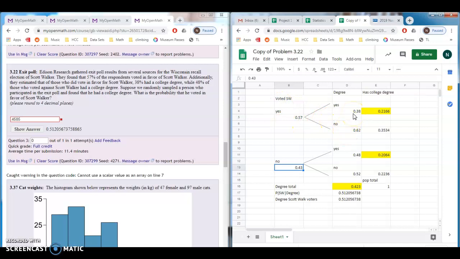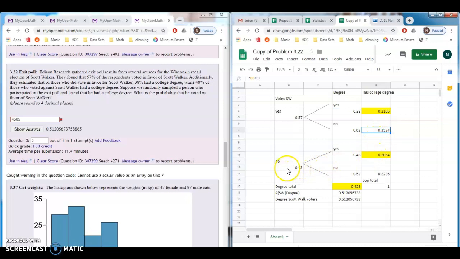So if we want to know what percent total have the college degree of this group, we have to take 0.57 and multiply it by 0.38 to get this number. So about 22%, or 21.66%, have college degrees in the population, right? That's this 38% that have college degrees, given that they voted for Scott Walker, they are represented by actually 21% in the whole population of people. Similarly, 35% do not have college degrees.